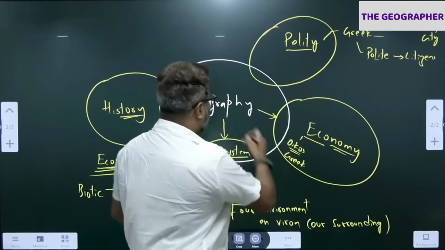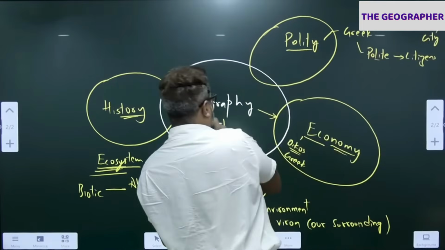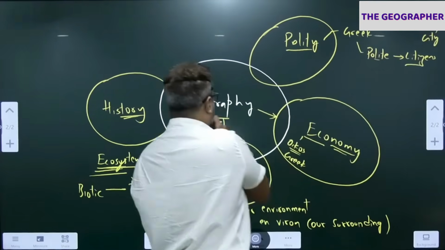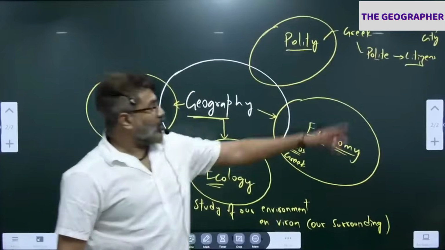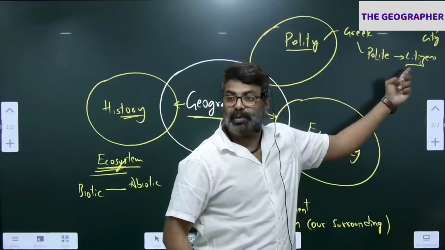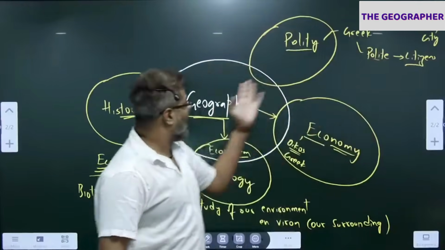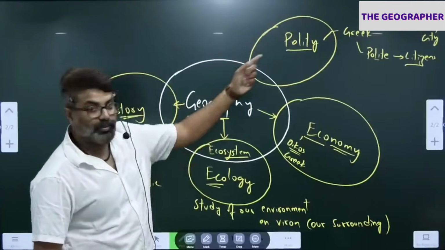See how geography is connected to polity. This is land. Land is our topic, geography. Citizens are also our topic. Physical geography, human geography. In physical geography, we deal with land. In human geography, we deal with people. So both are part of geography. So now you got the connection to polity also.